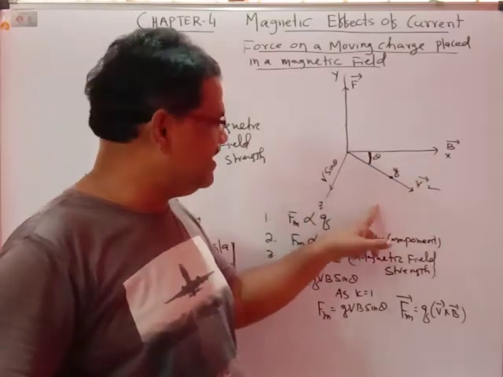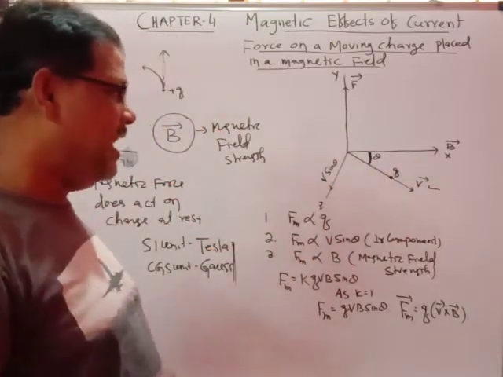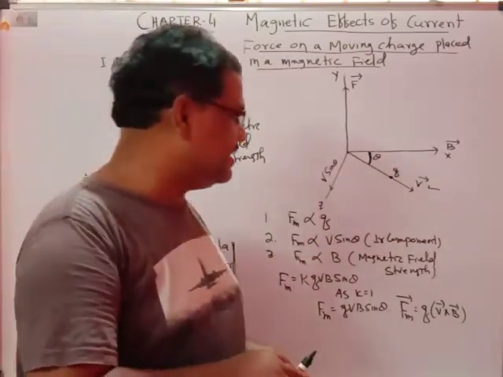We have already observed that a magnetic force acts on a moving charge.